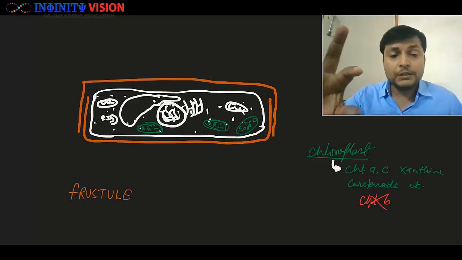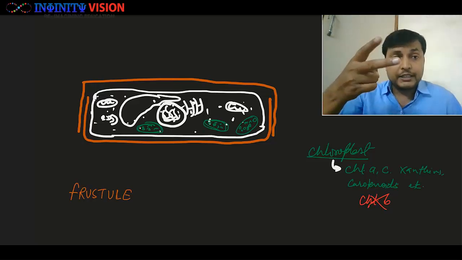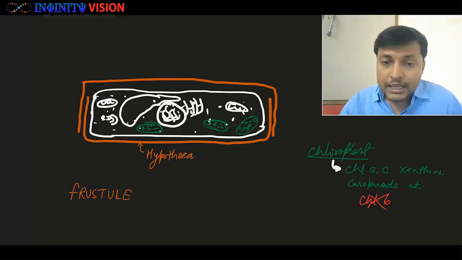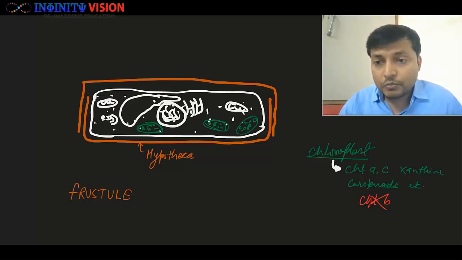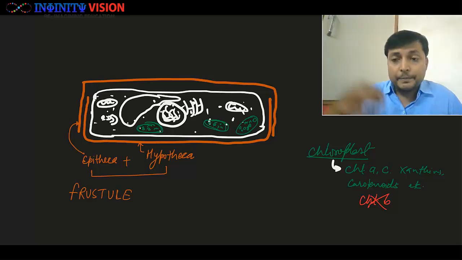Now if you look at this frustule, the orange part, this entire orange part has two units, right? Now this one is the lower and smaller part, which is called hypotheca, and the upper larger one is called epitheca. And this hypotheca and epitheca both combine to form the frustule.